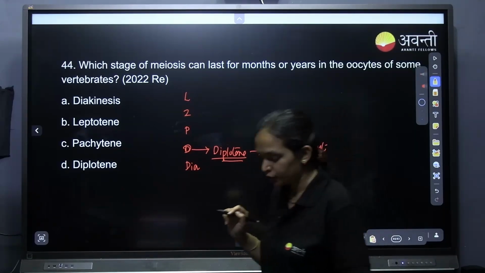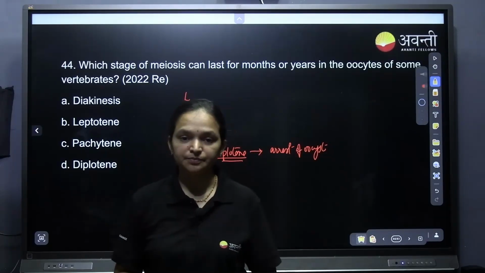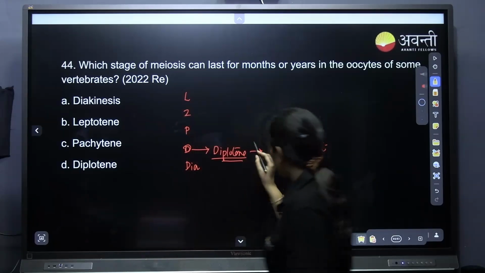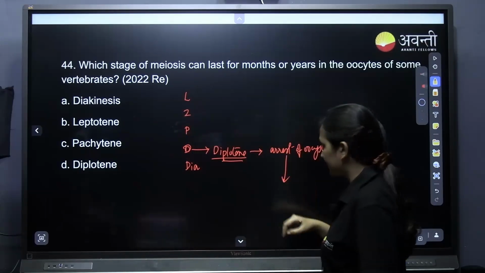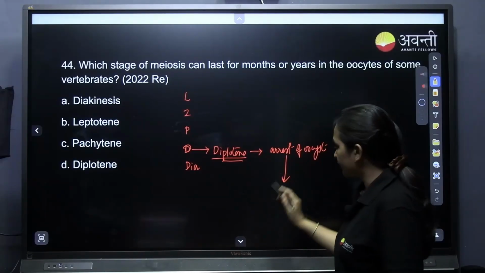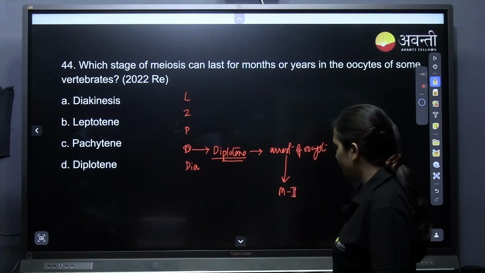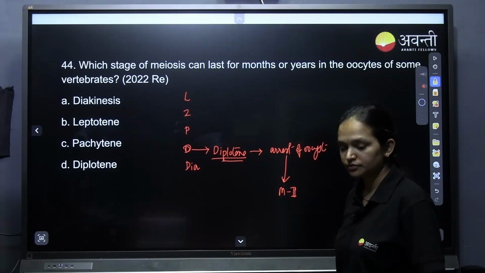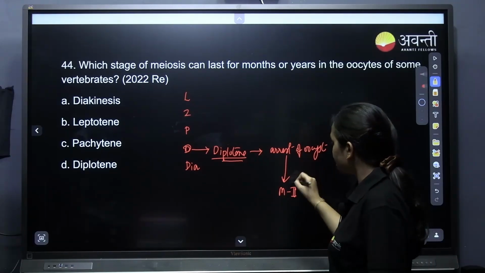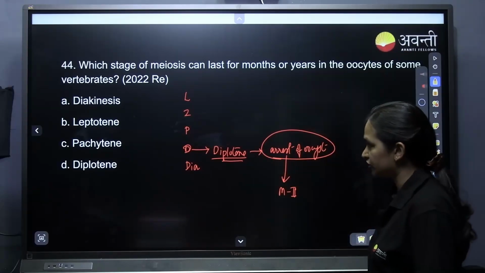You might have learned this in the chapter on reproduction in humans. At puberty, the oocyte goes to the next stage, diakinesis, then enters meiosis, and is again arrested in metaphase 2. So where exactly is it arrested first? That is the diplotene stage.